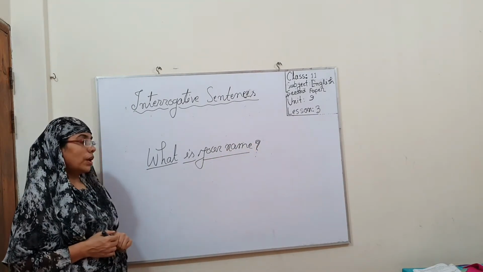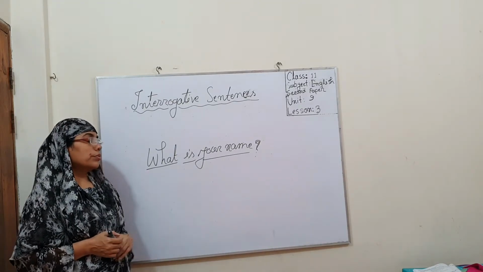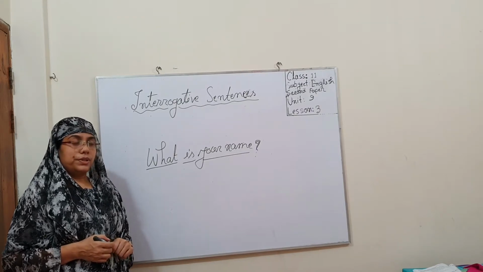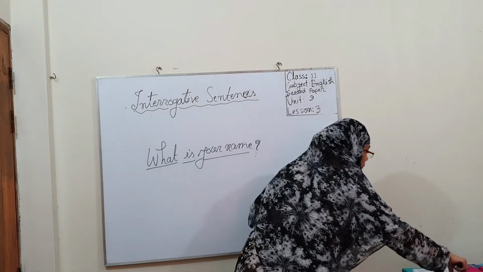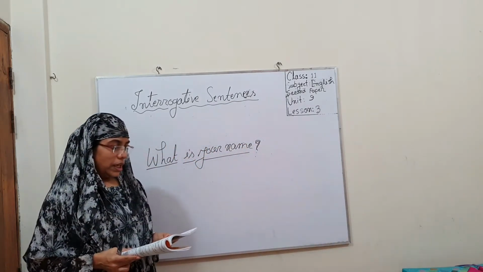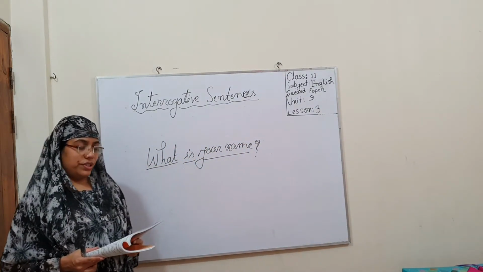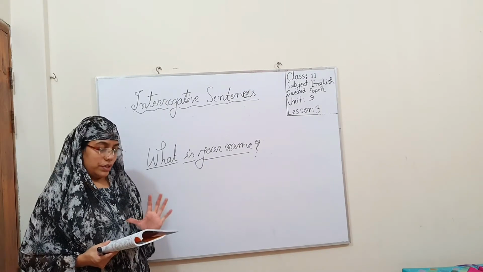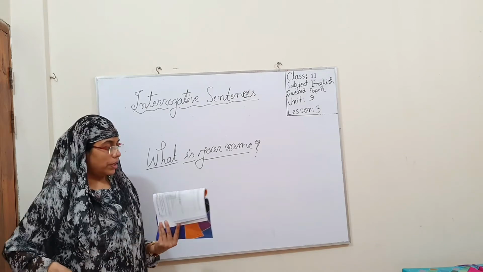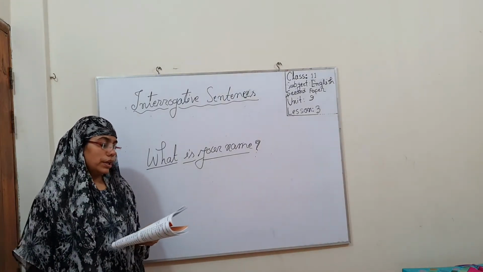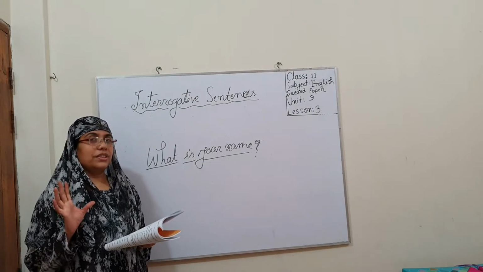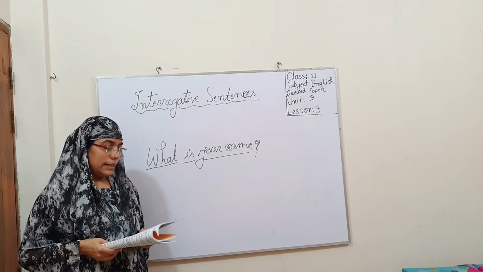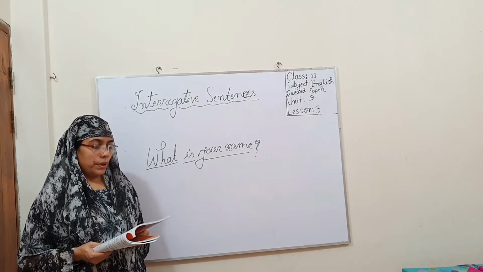Dear students, now I will invite you to follow the textbook, and then it will be very clear to you what an interrogative sentence is. Dear students, page number 102. As usual, we will find a dialogue. We will read the dialogue very carefully. Read the following dialogue and identify the questions. And this dialogue is between two persons. One is a shopkeeper, one is a customer.